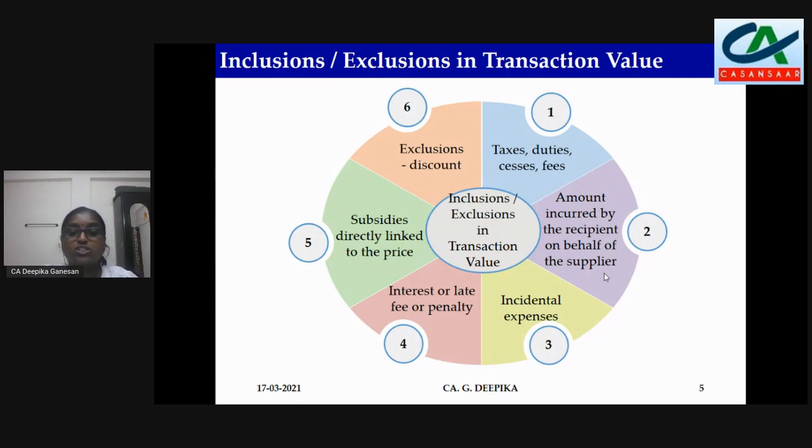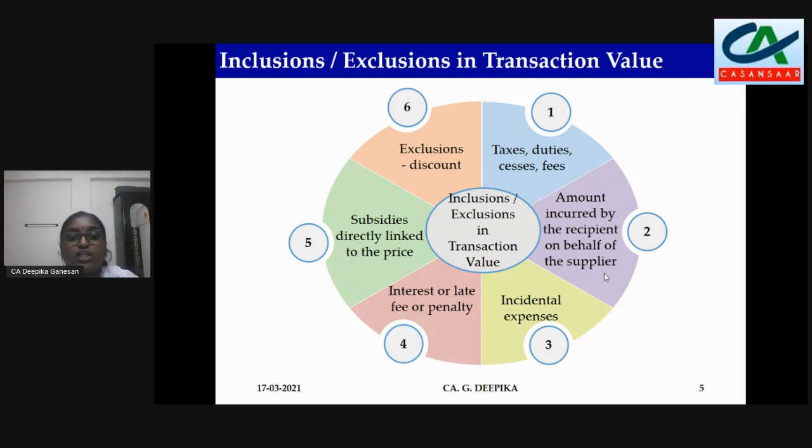So what you do is, you ask the customer to pay you only 4 lakhs, and that 20%, that is 1 lakh, you pay to the agent. So in this case, the value will not be 4 lakhs. He is receiving only 4 lakhs, but his value will not be 4 lakhs. It will be 5 lakhs, because whatever incidental expenses take place, that also has to be included.